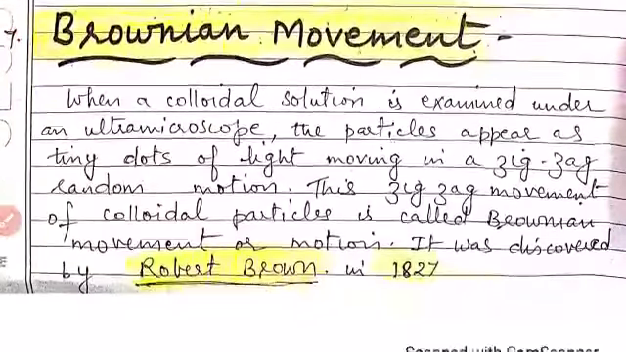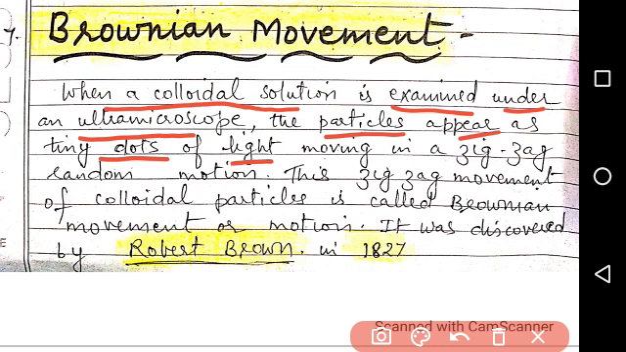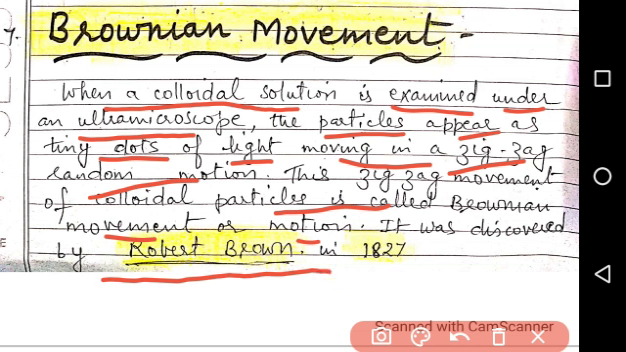Next is Brownian movement. When a colloidal solution is examined under an ultramicroscope, the particles appear as tiny dots of light moving in a zigzag random motion. This zigzag movement of colloidal particles is called Brownian movement or Brownian motion. It was discovered by Robert Brown in 1827.